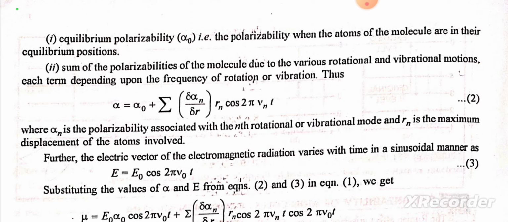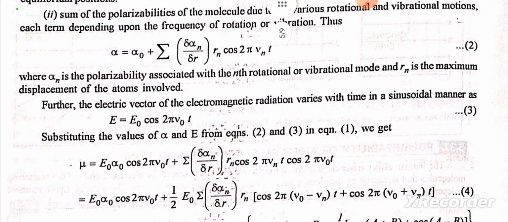Second, the sum of the polarizabilities of the molecule due to the various rotational and vibrational motions. Each term depends upon the frequency of rotation or vibration. Thus alpha equals alpha naught plus summation of delta alpha n by delta r into Rn cos 2 pi mu n t, where alpha n is the polarizability associated with the nth rotational or vibrational mode and Rn is the maximum displacement of the atom involved.